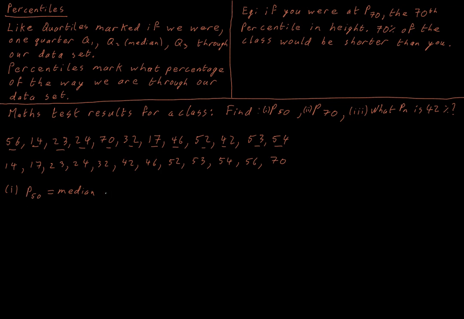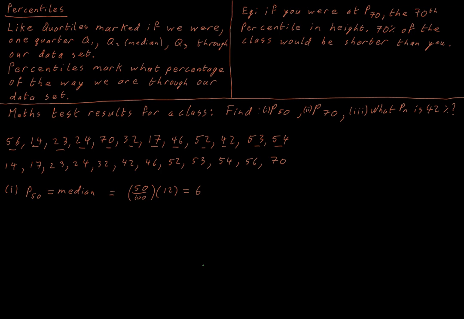50% of the way through our data set, well, that means we need to know how big our data set is. So we have 1, 2, 3, 4, 5, 6, 7, 8, 9, 10, 11, 12. We've got 12 people in this class. So that means that we are going to get 50% of the way through 12 people.